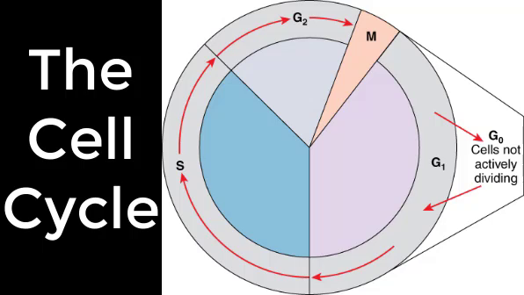In the interphase, a cell grows and carries out all normal metabolic functions and processes in a period called G1, or the gap 1 phase. The gap 1 phase is the first gap or growth phase in the cell cycle. For the cells that will divide again, G1 is followed by replication of the DNA during the S phase, or the synthesis phase. The synthesis phase is the period during which the cell replicates its DNA.